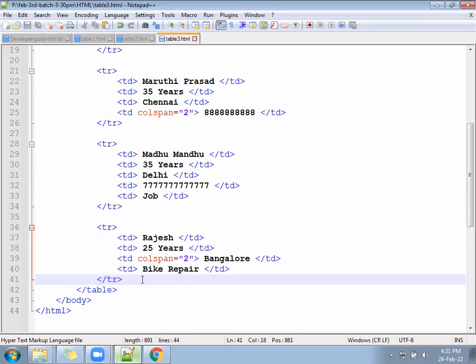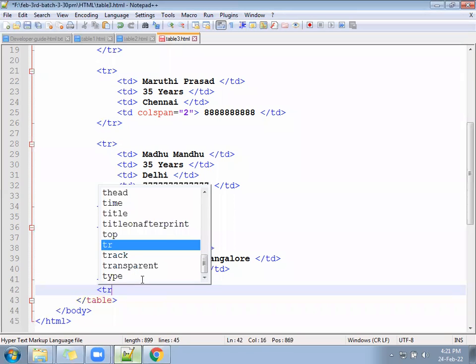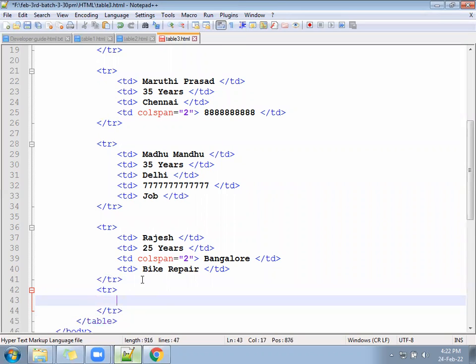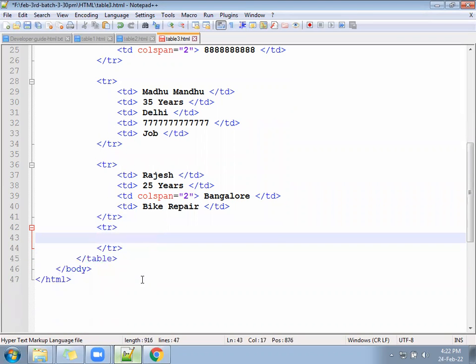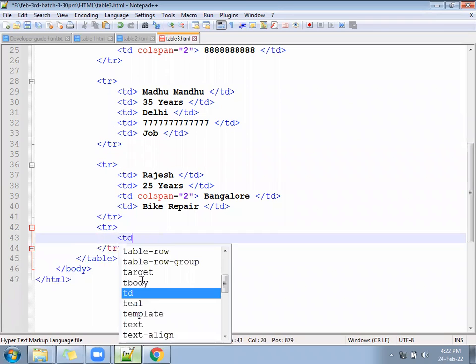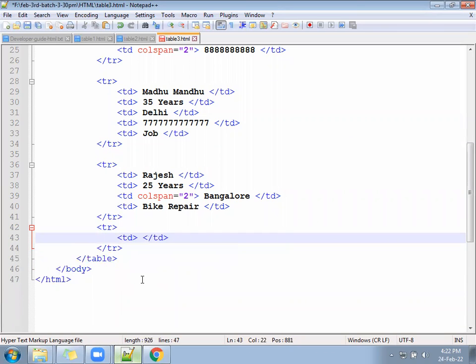Write the user number 5. The user number 5 has only name, Mahesh. He has not mentioned the age.